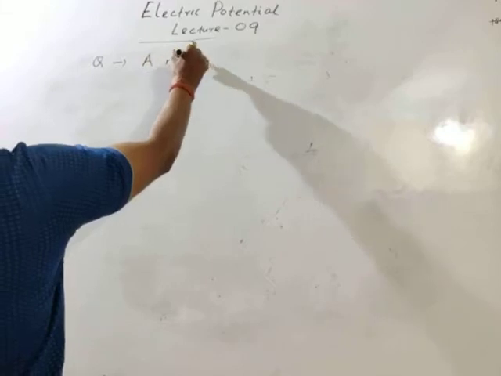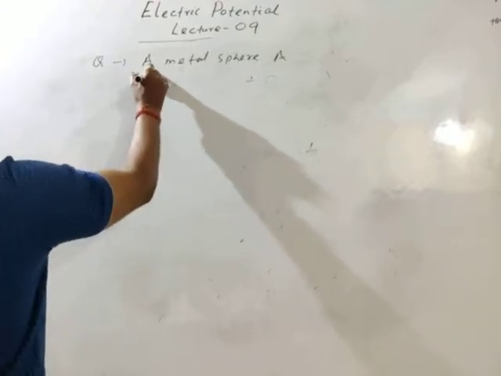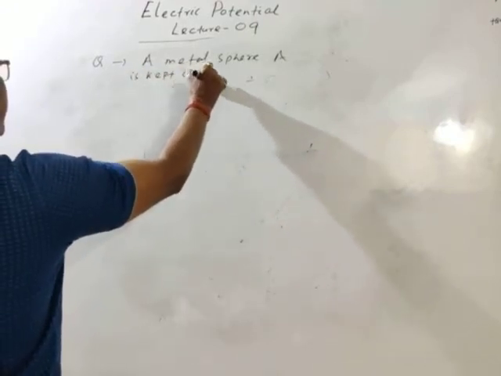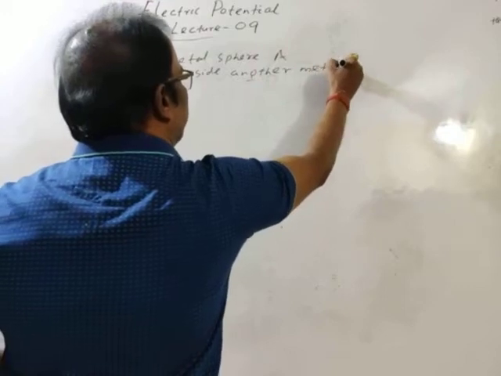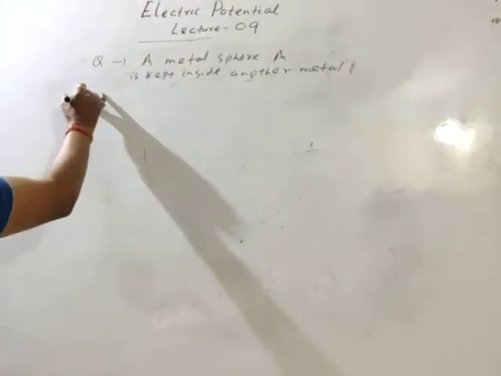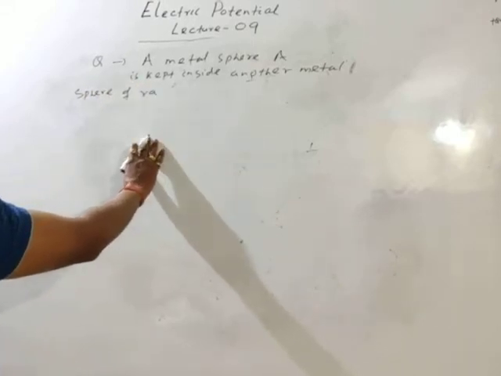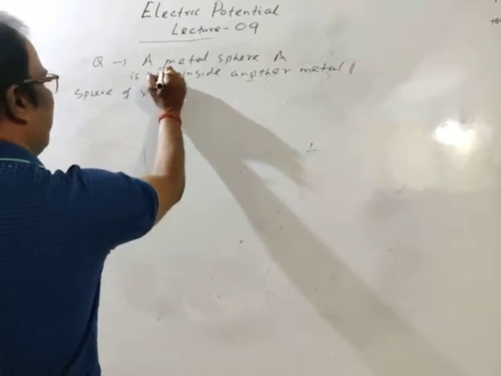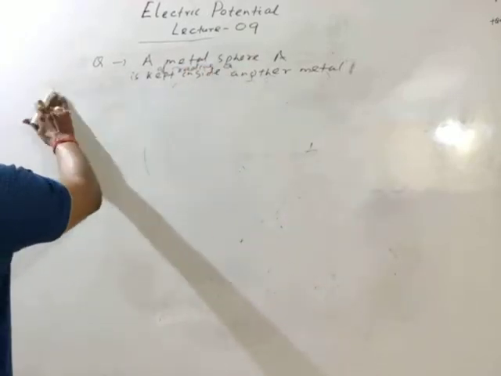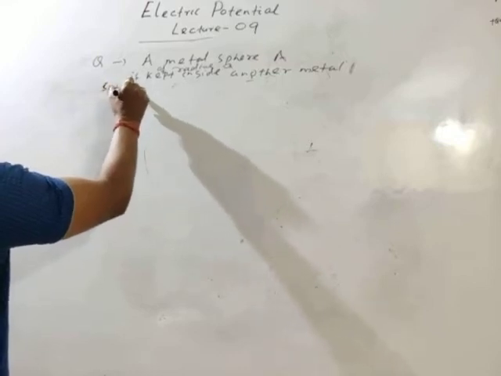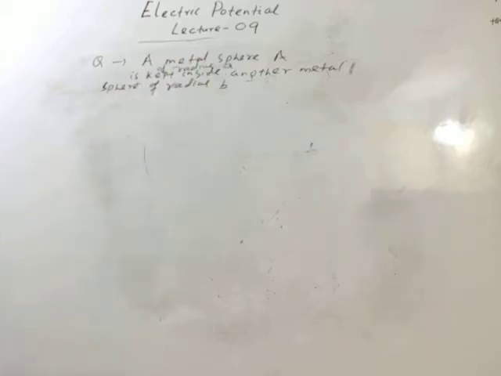A metal sphere, conducting sphere or metal sphere A of radius A is kept inside another metal sphere of radius B. Okay.